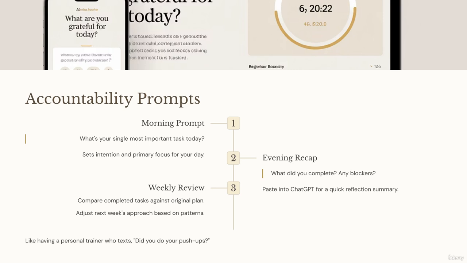This is like having a fitness tracker for your productivity, one that doesn't just record steps but actually talks back and guides you. And once a week, run a weekly review. Open Notion and compare what you planned versus what you did. Use that insight to adjust next week's goals, because every good system learns and evolves with you.